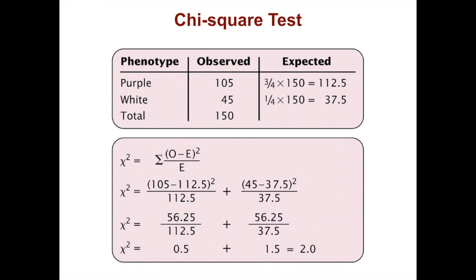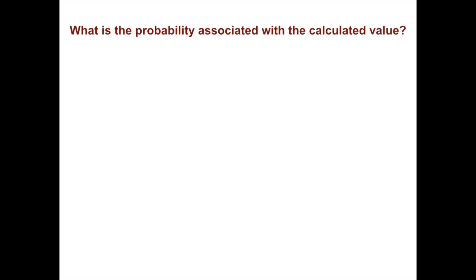So we do the chi-square test, and we see that you subtract the observed from the expected for both of the phenotypes, and you square that, and then you divide it by the expected, and you sum these values, and you get 2. So what is the probability associated with this calculated value?